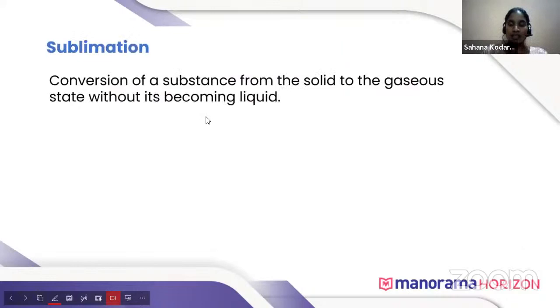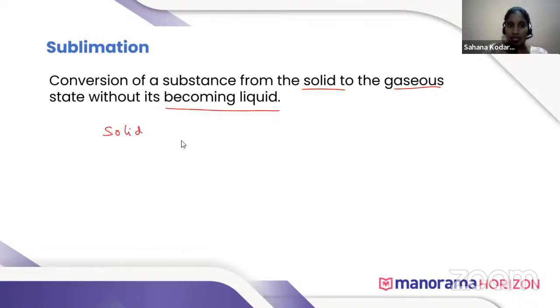Yesterday there was some doubt regarding sublimation. Sublimation is the conversion of a substance from solid to gaseous state without becoming liquid. So this is known as sublimation. Solid to gas is sublimation, and gas to solid is deposition. Yesterday we were discussing this, right, Sriraj?